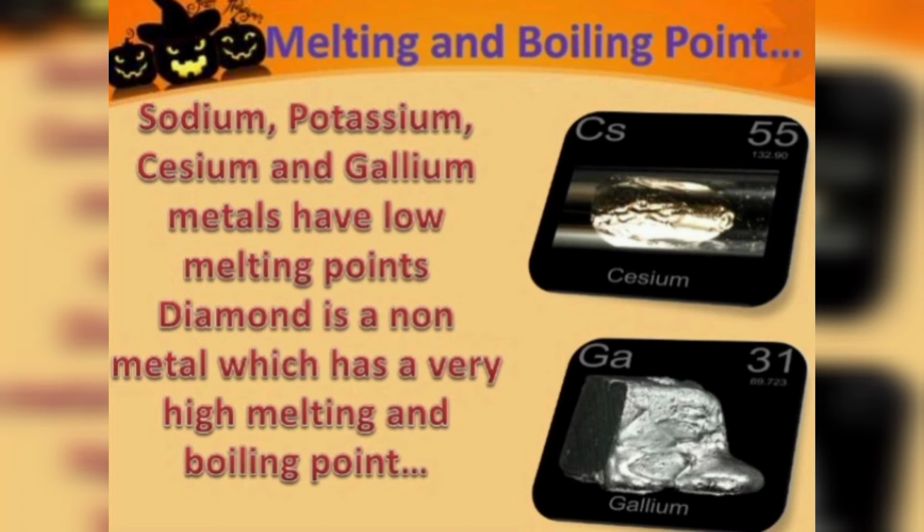Other examples are sodium and potassium, which have very low melting and boiling points. Remaining all metals have high melting and boiling points.